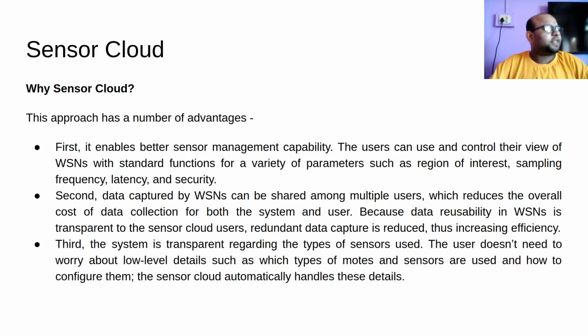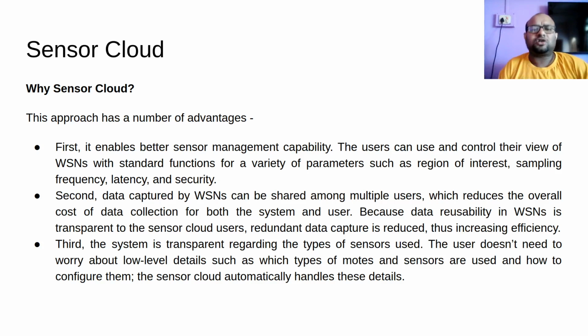Now, the fact that multiple users are using the same physical sensor is transparent to the user, in the sense that I as a user am sensing data from Gormur. Some other user is also sensing data from Gormur. Both of us are using different virtual sensors, and these two virtual sensors are using the same physical sensor to collect data.